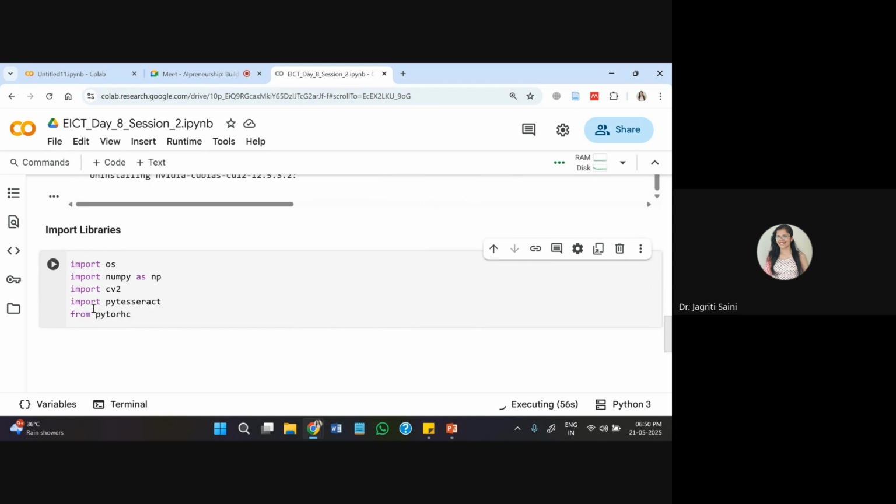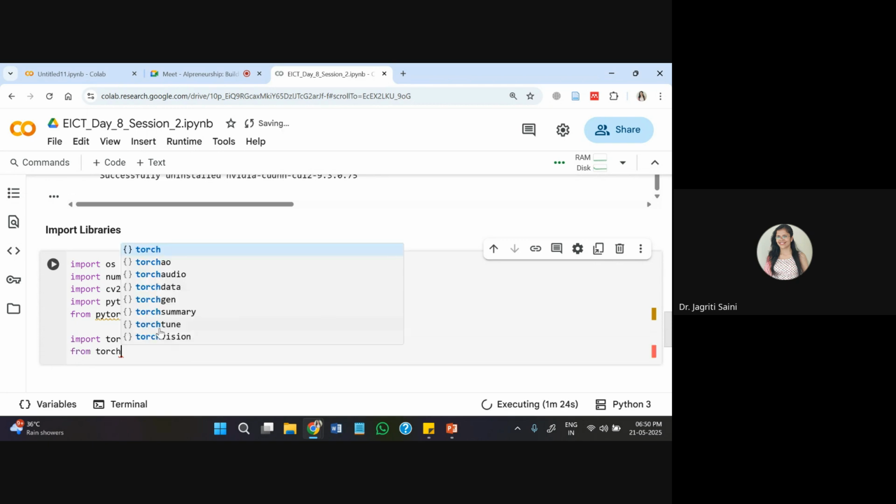Then from PyTorch that I have installed recently, PyTorch Lightning module I have obtained from here. I'll get a specific module that I can deploy further, and a trainer that can help me to build up my model further. So these two elements I'll get from PyTorch itself. I'll import Torch also, and from Torch I'll get utils.data.